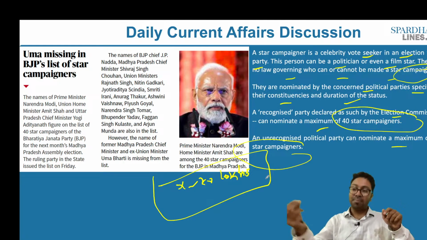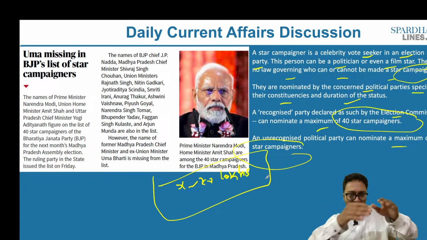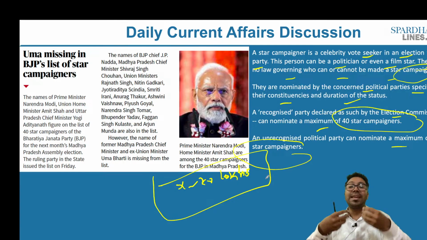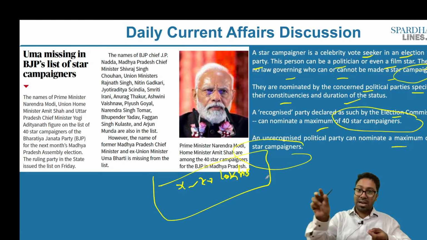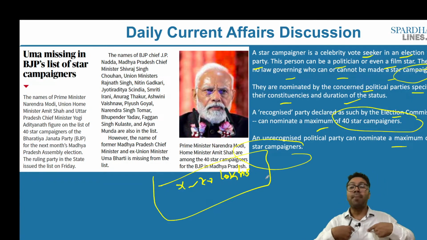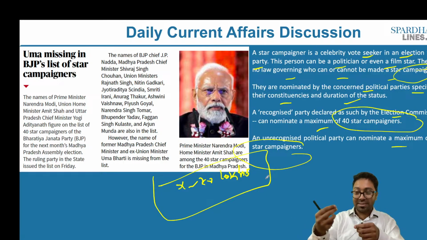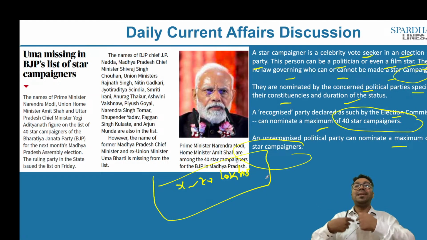So this star campaigner, if he comes and then he also voices his opinion and he supports a political party in that constituency, not in specific reference to me, but as a political party, then this person's expenditure will not be included in my expenditure. Despite this star campaigner coming to this constituency and seeking votes for that political party, not in my name, but in the political party's name, even if he has to travel by air, or let's say he comes and speaks, his air travel and other expenses will not be added in my expenses.